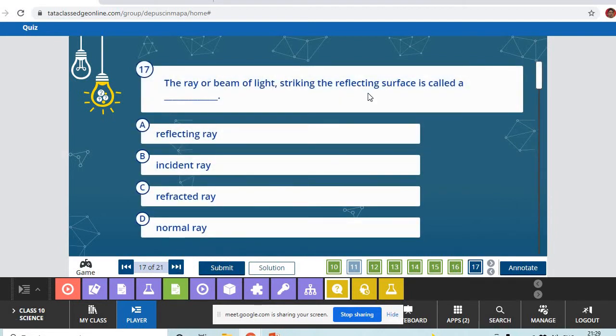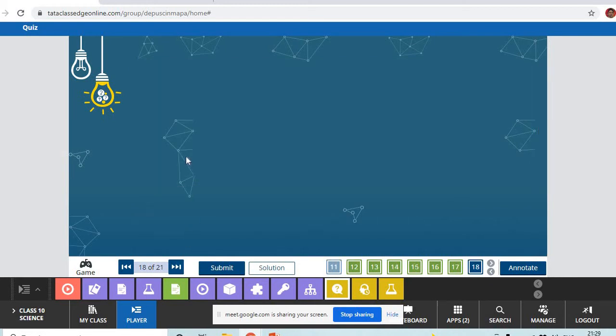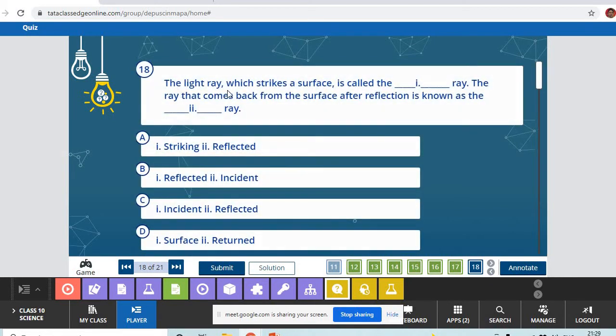The ray or beam of light striking the reflecting surface is called? Incident ray. Just now we revised it. The ray of light which strikes the surface is called incident, and the ray of light that comes back from the surface is called reflected. First one is incident and second one is reflected.